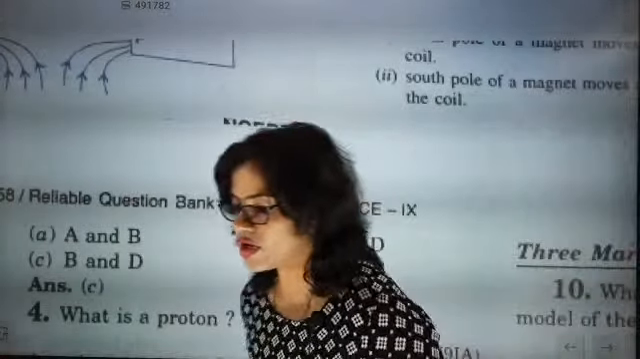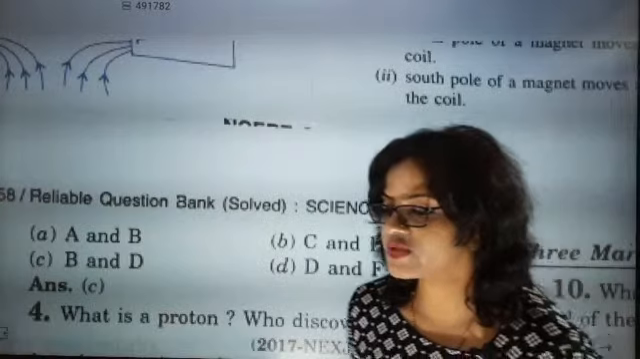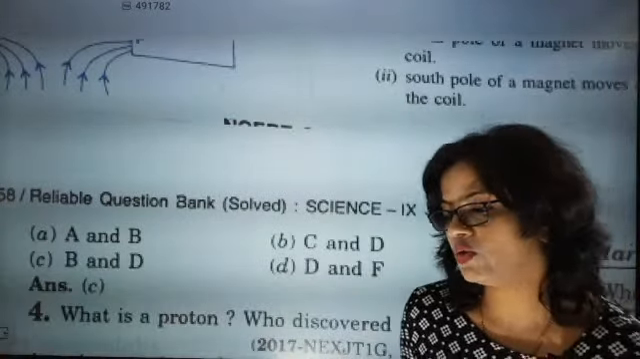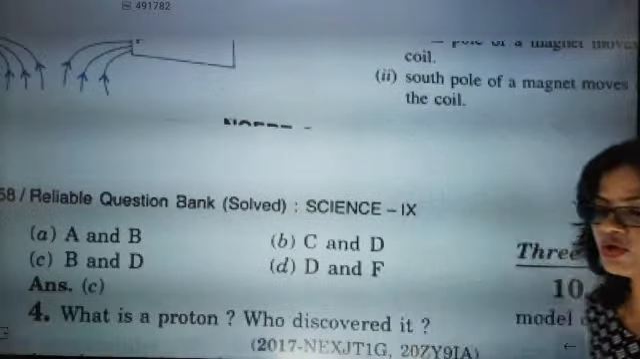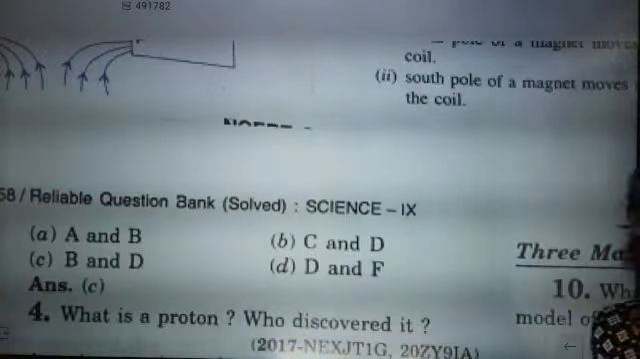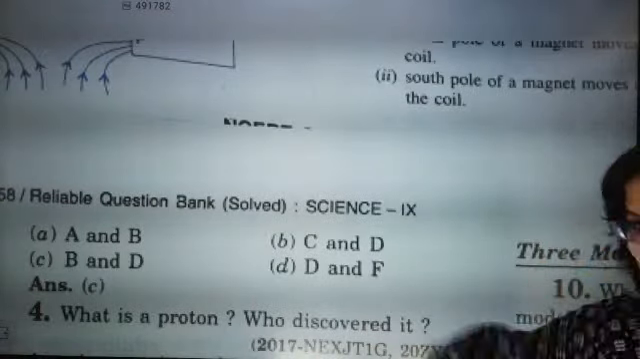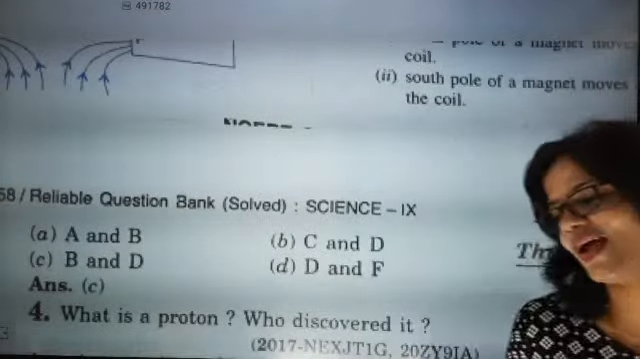What is proton and who discovered it? I just showed the answer also, no problem. But I was shuffling it, so the answer came out. So, what is proton and who discovered it?